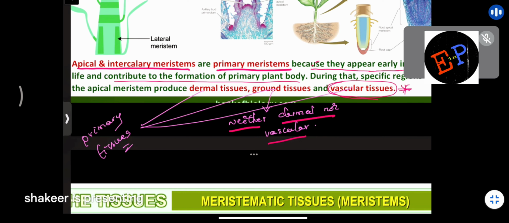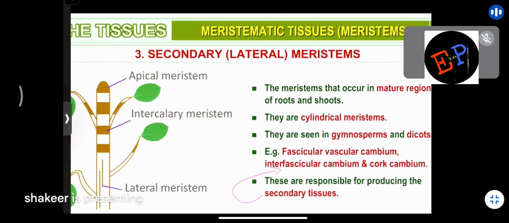So are you able to understand what tissues are produced by apical meristems and intercalary meristems? They will produce dermal tissues, vascular tissues, and the remaining tissues which are called ground tissues. These three tissues are produced by the primary meristems.